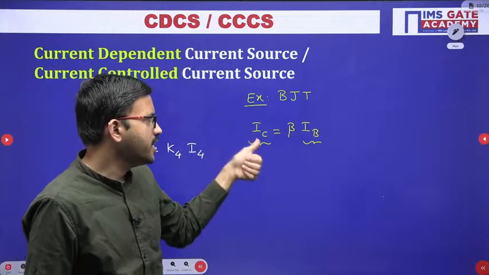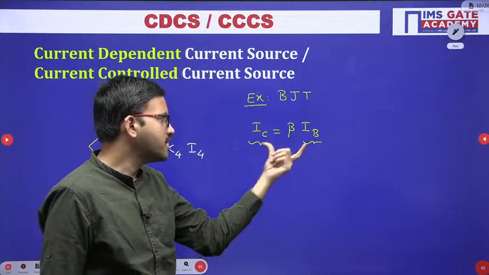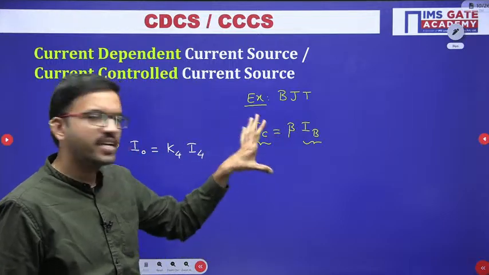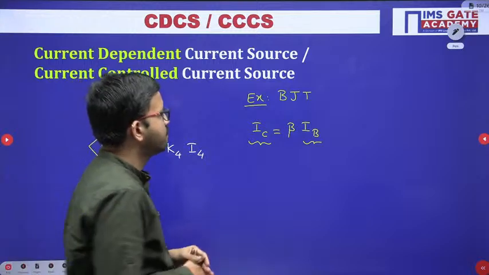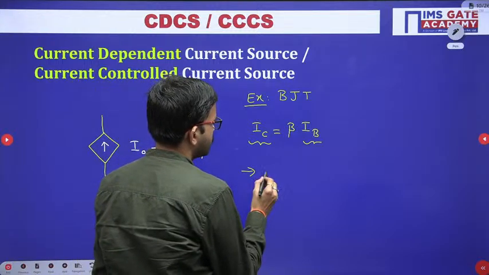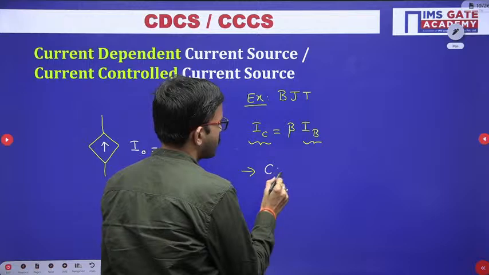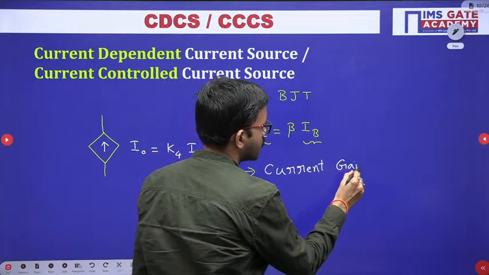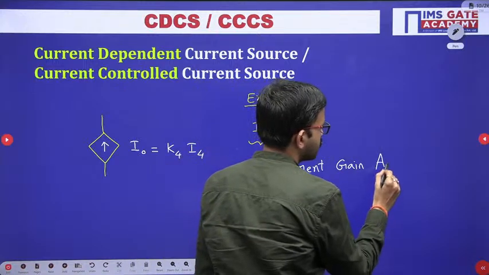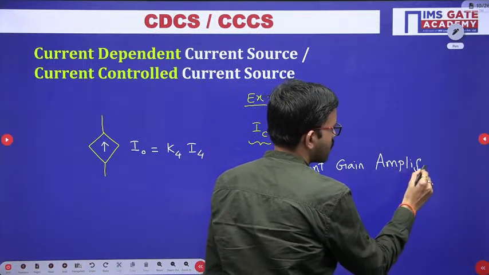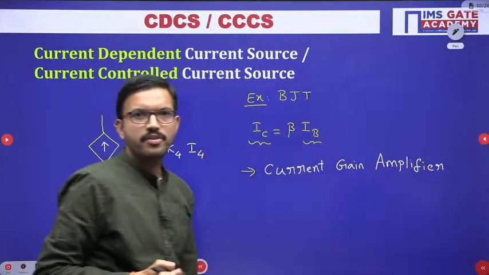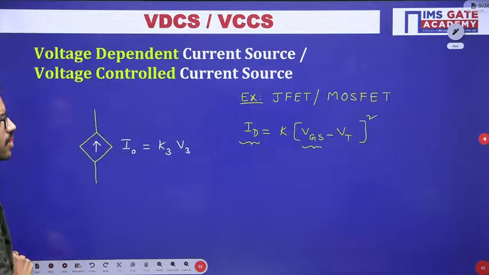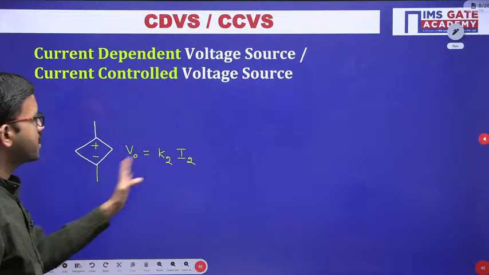Here the output is current, and the input is also current. When you take the ratio, you are getting current gain. So that particular amplifier's name is current gain amplifier. With this understanding, all of you give a try for this category.